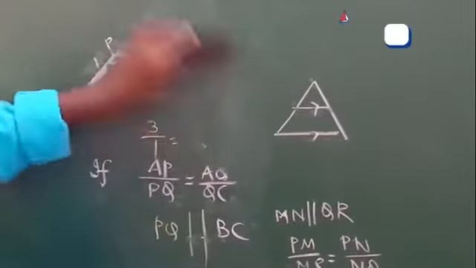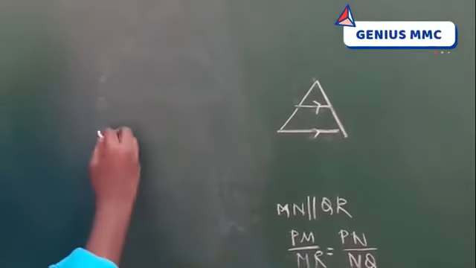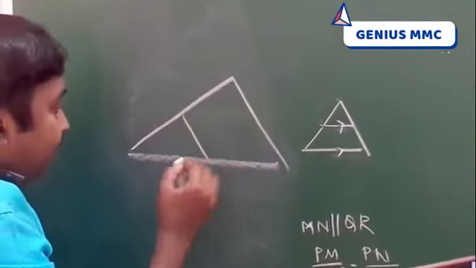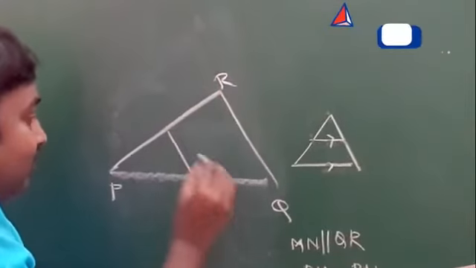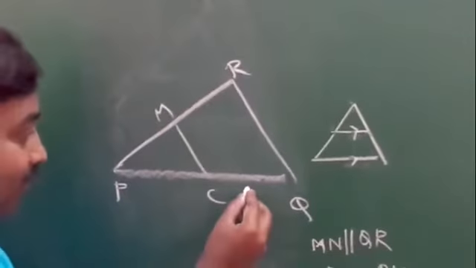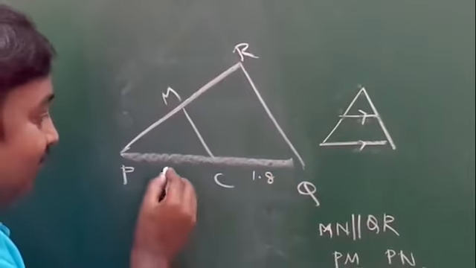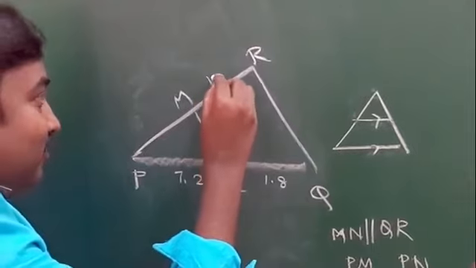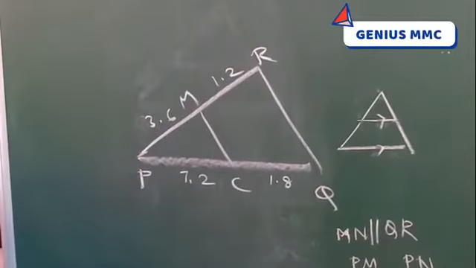We can give another example also. Like this, P, Q, R, M. So this is 1.8, this is 1.2, and this is 1.2, this is 3.6.